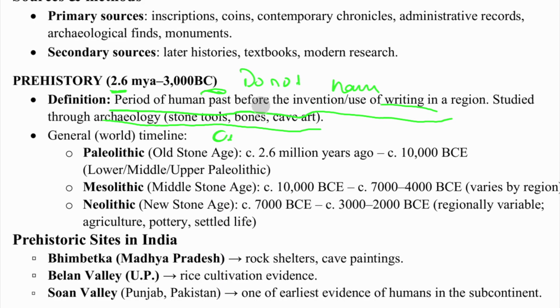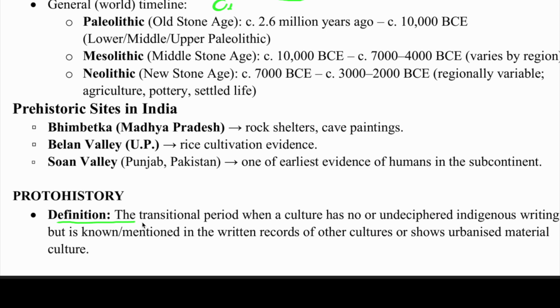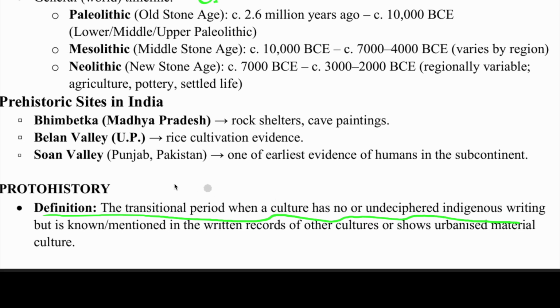Now let's see the definition. The transitional period when a culture has no or undeciphered indigenous writing, but is known, mentioned in the written records of another culture, or shows urbanized material culture.